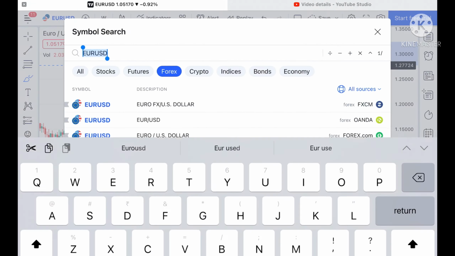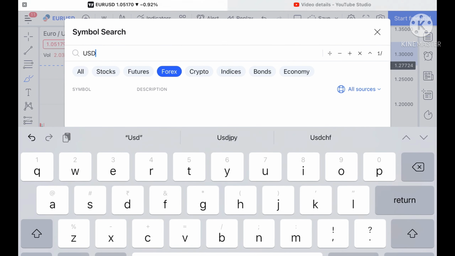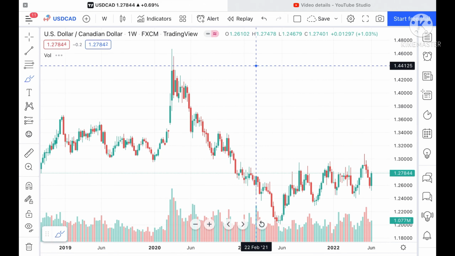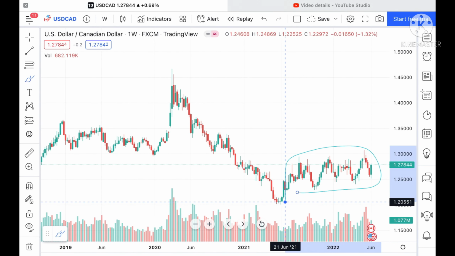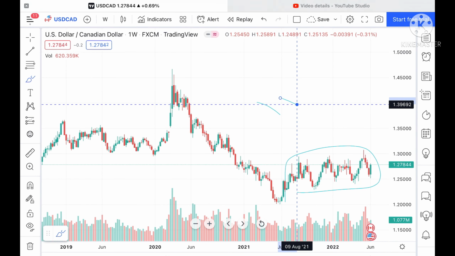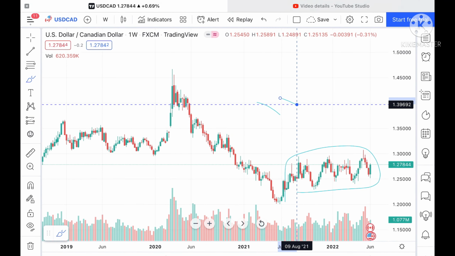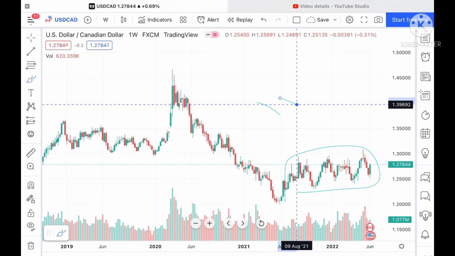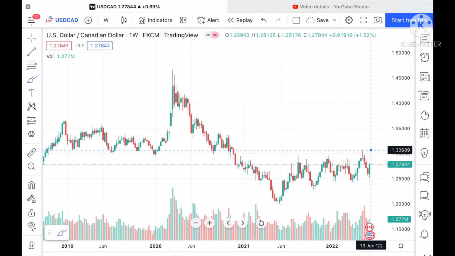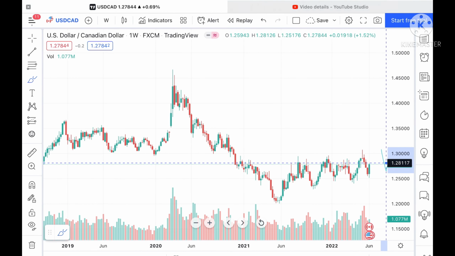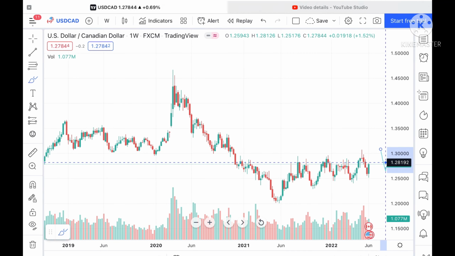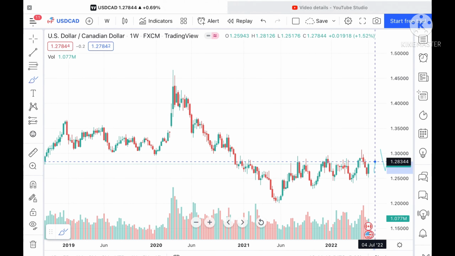Okay, if we talk about USD CAD, we have seen a range bound for this USD CAD. Otherwise, the other forex pairs we have seen continuously in the downfall, even bitcoins and cryptos. Okay, suppose if this level sustains, and we can see a green candle forming at this particular level in USD CAD, so probability is high. If this level sustains, then it can touch a level of 1.28192, and this level is already being tested here, so probability will be high.